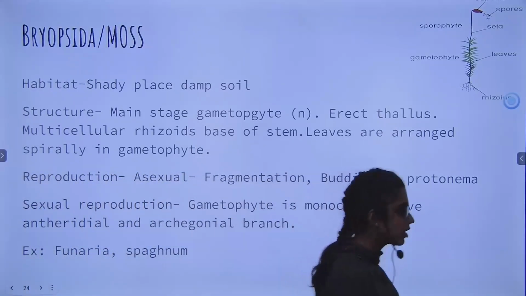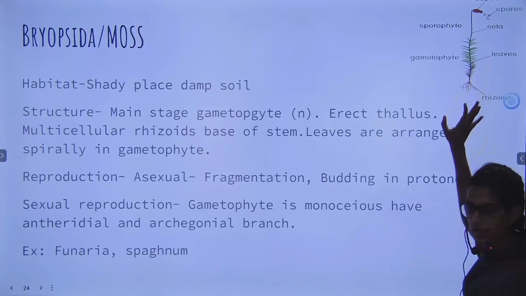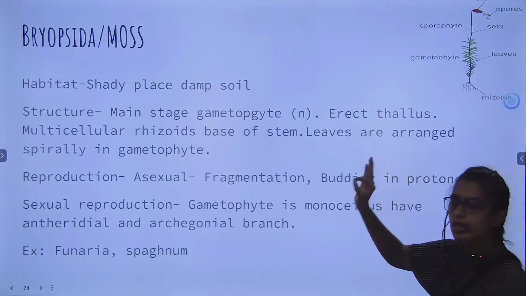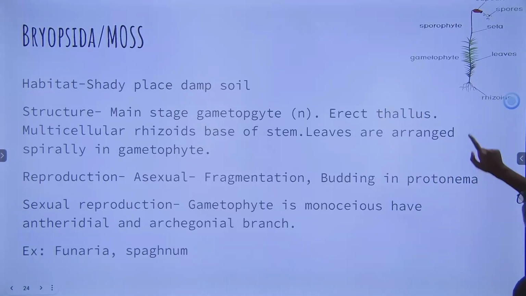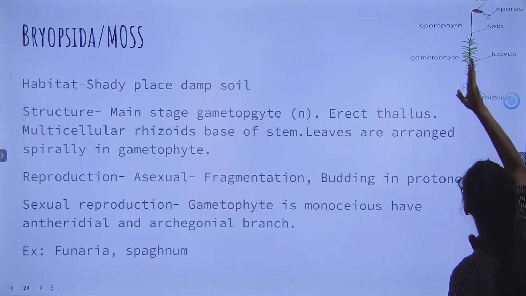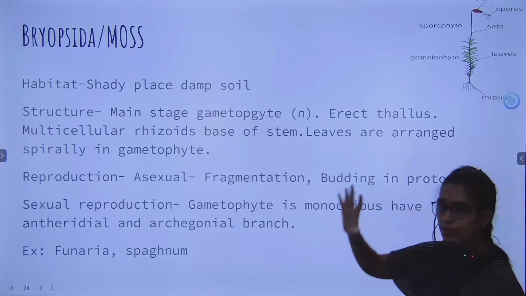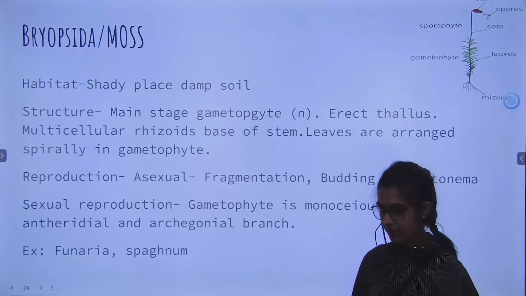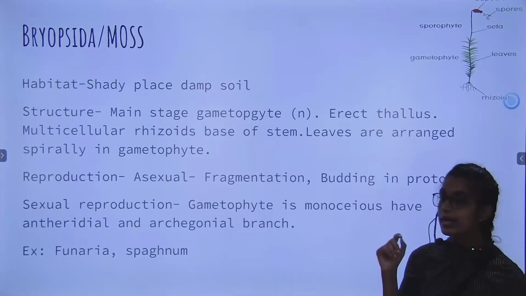Here also who is dominant? Gametophyte. Gametophyte is little, body is still thallus, but it is little looking like higher plants. You can see rhizoids, some leaf-like structures, and a stem. So this is a little better and it is little erect. It will not grow flat, will not grow horizontally. It has an erect thallus.